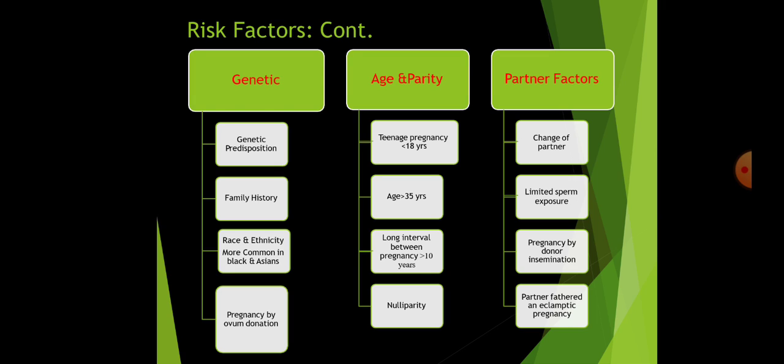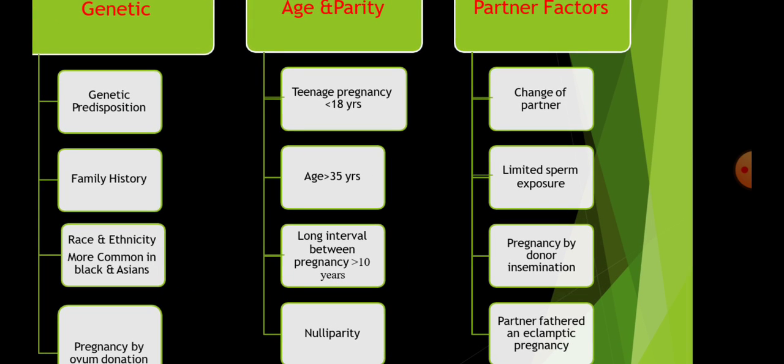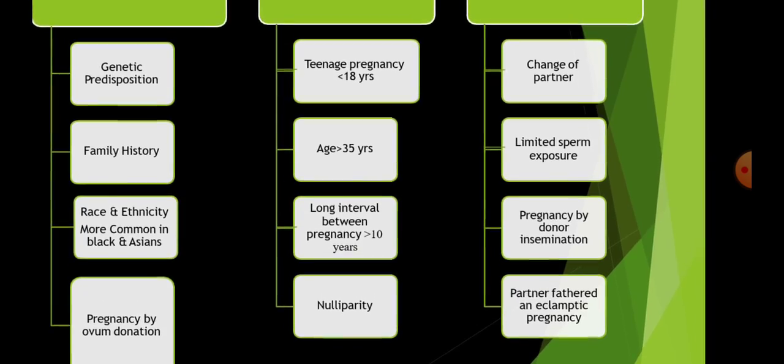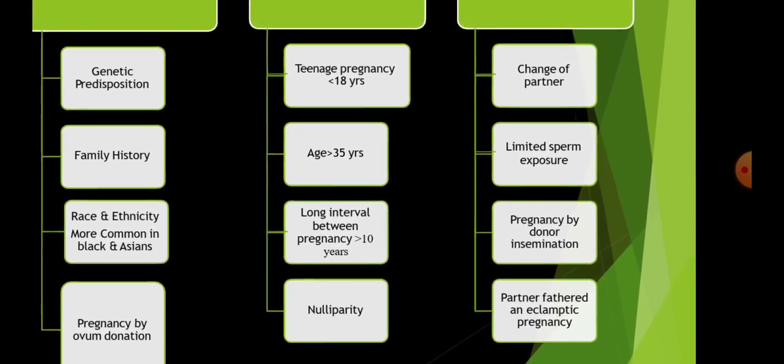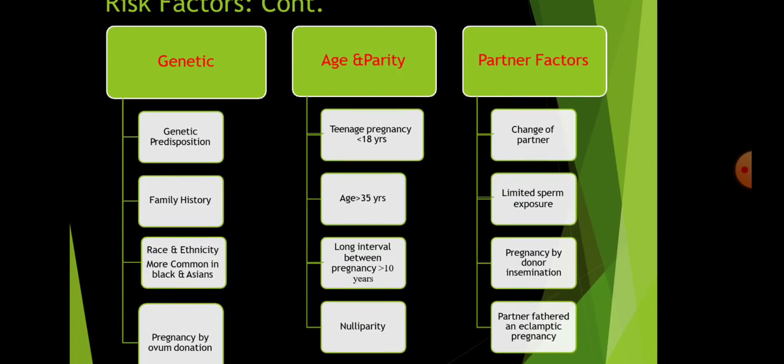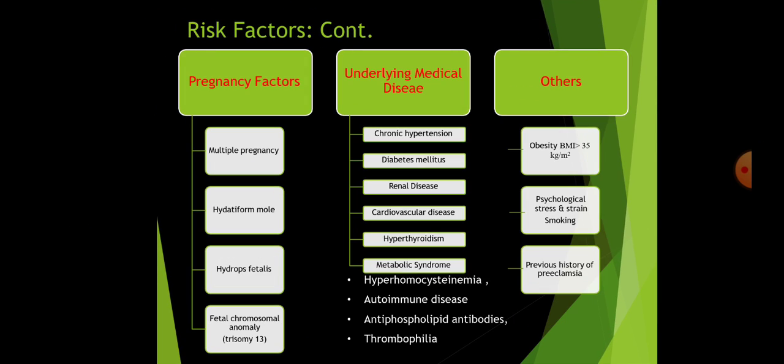Coming to partner factors, what will happen when there is change of partner? Limited sperm exposure, pregnancy by donor insemination, partner who has fathered an eclamptic pregnancy earlier. So whenever the woman is having repeated preeclampsia, when there is a change of partner, there could be chances that she may have a normal pregnancy this time. So which suggests that there could be a paternal factor in the development of preeclampsia.